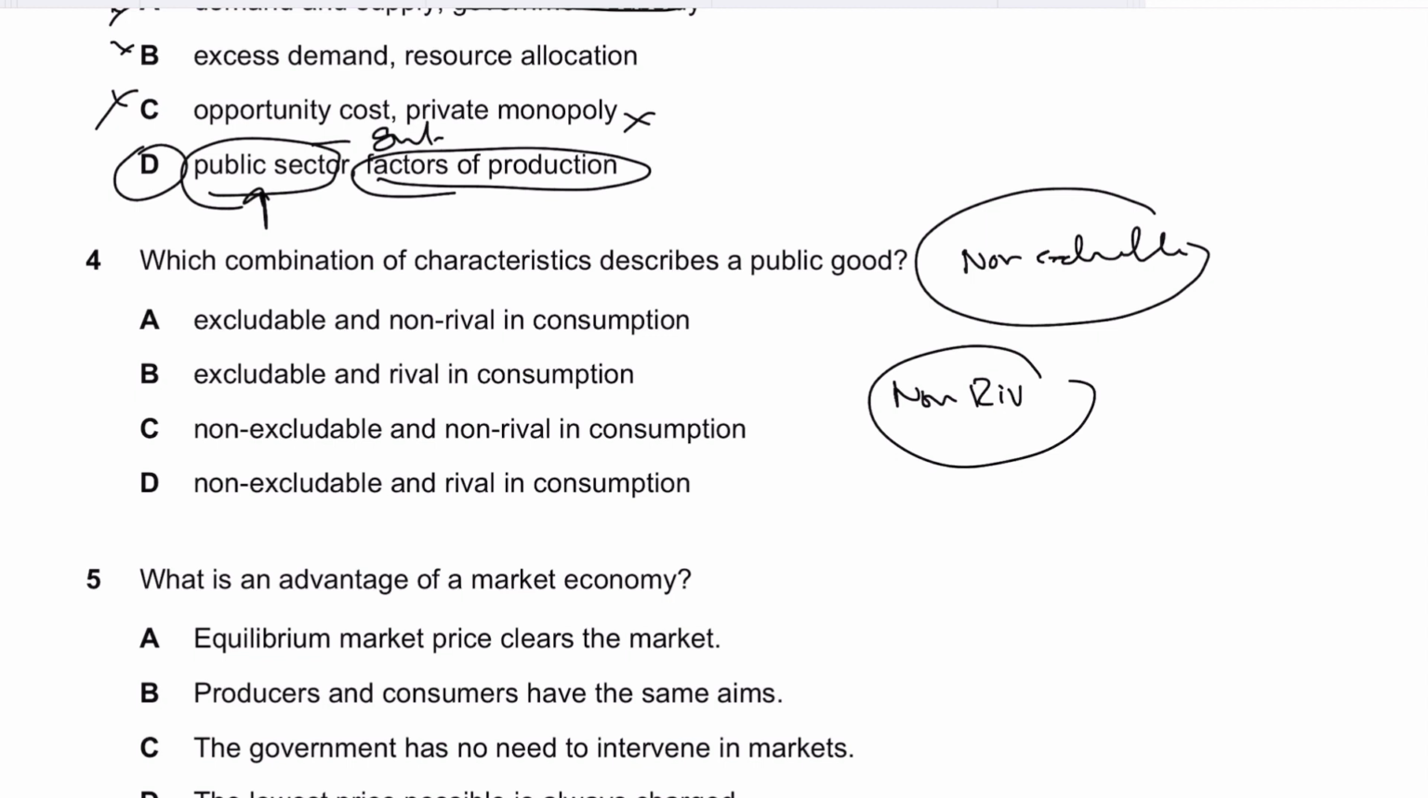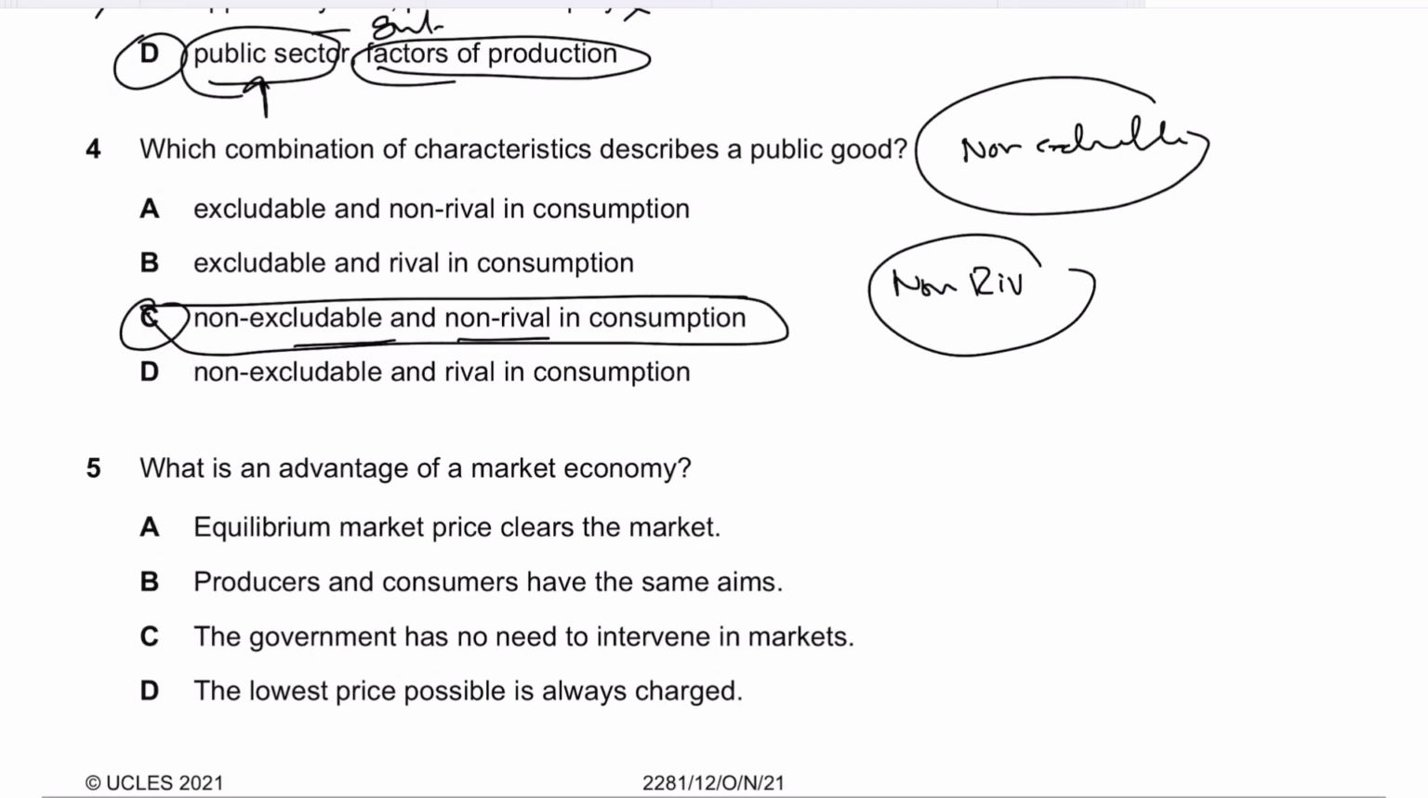So for example, street lights. If I am taking the benefit of a street light, first of all, I haven't paid for it, so I can't stop anyone else from using it. Neither does the benefit of the street light get diminished or reduced for my neighbor or for anyone else. The street light will provide the same benefit to me as it will provide for anyone else. That makes C the answer, non-excludable and non-rivalrous. So basically, these are the two characteristics of public goods, right?